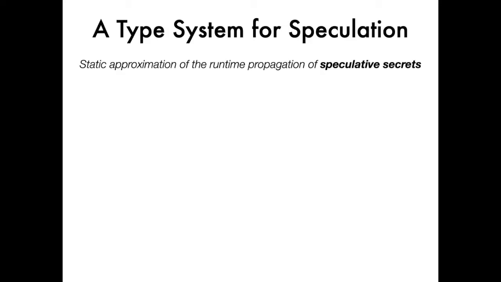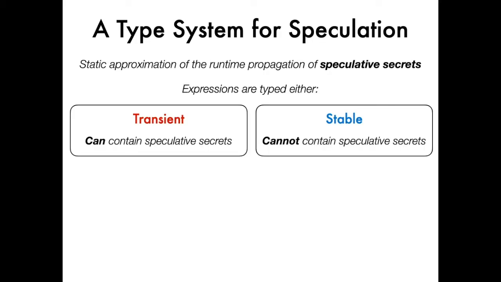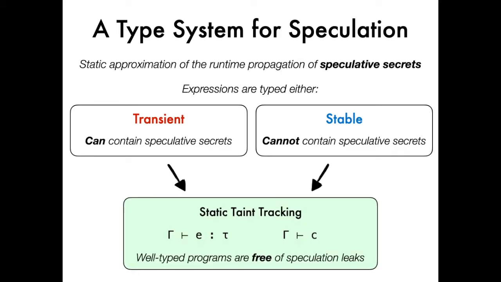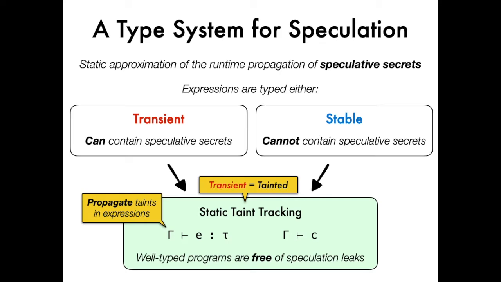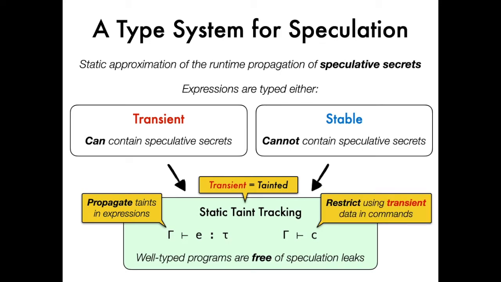Blade tracks speculative data flows by means of a static type system that conservatively approximates the dynamic semantics of speculation. The type system types each expression as either transient if it can contain speculative secrets or stable if it cannot. The type system performs static taint tracking and treats transient expressions as tainted. The typing judgment for expressions simply propagates a transient taint, and the judgment for commands restricts the use of transient data to avoid leaks. Intuitively, programs that are well typed according to this type system are free of speculation leaks.